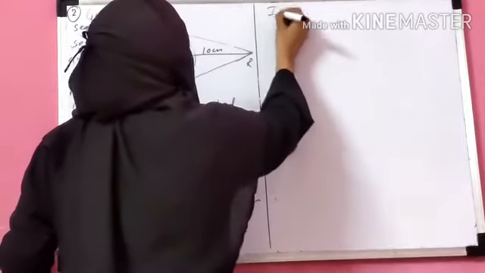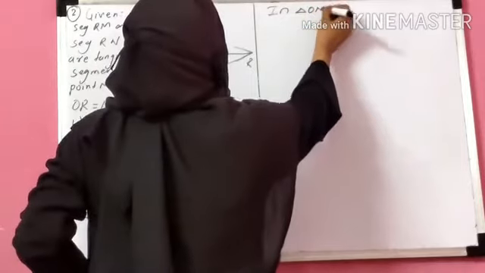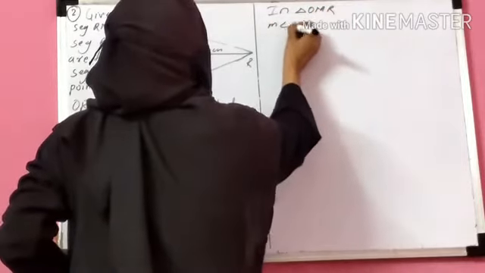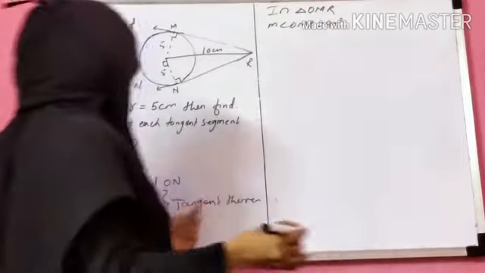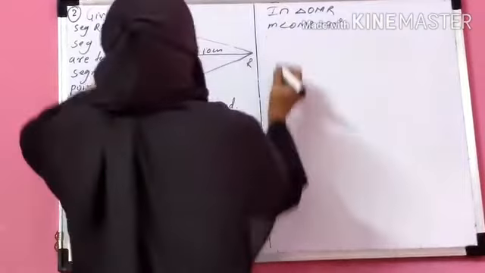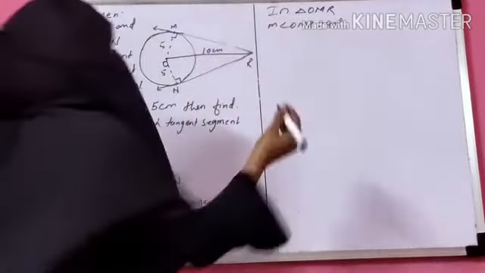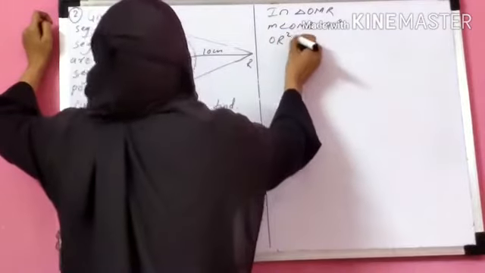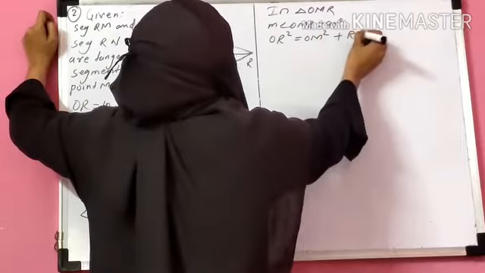In triangle OMR, the measure of angle OMR is 90 degrees by the tangent theorem. So by the Pythagoras theorem, since angle M is 90 degrees, OR is the hypotenuse. So OR square is equal to OM square plus RM square.